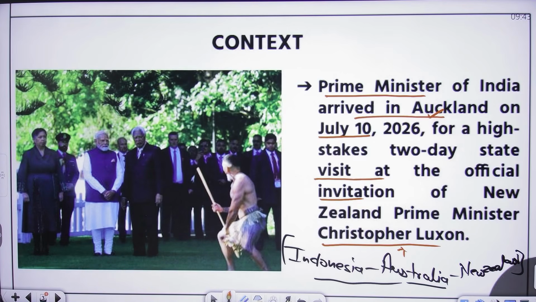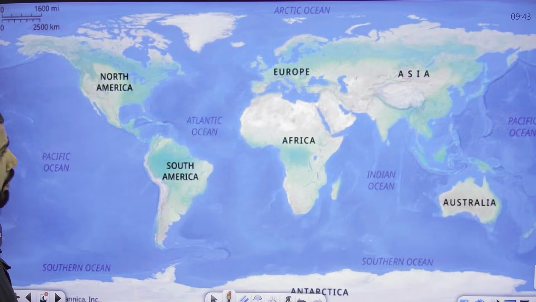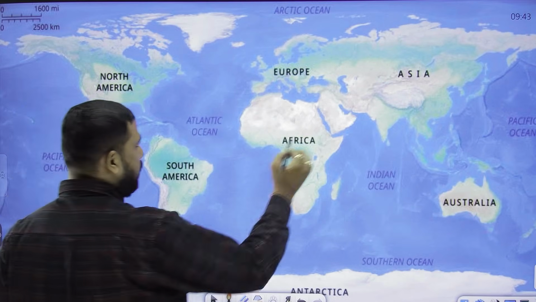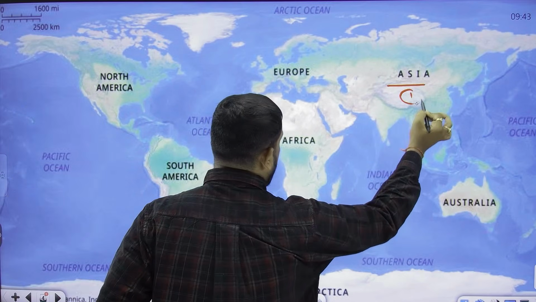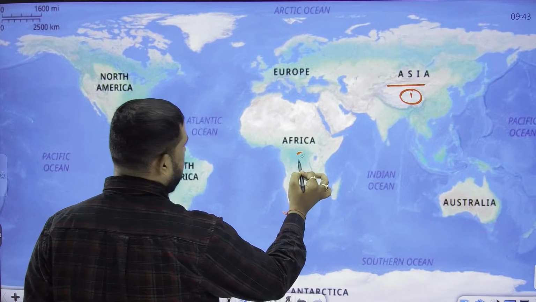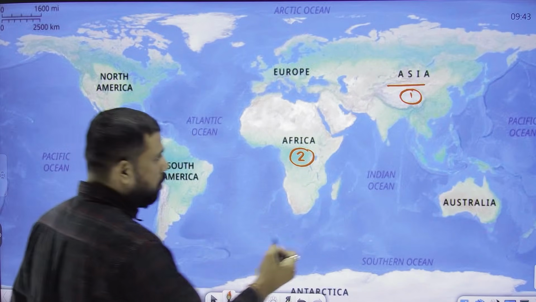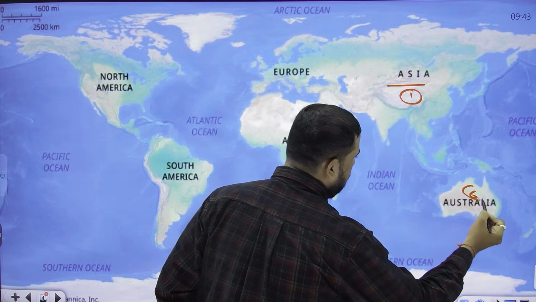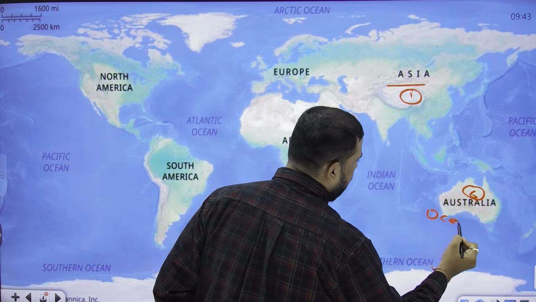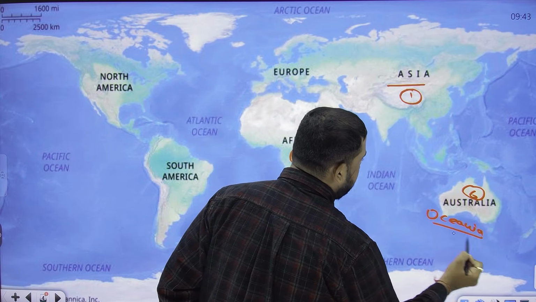Now moving towards New Zealand, where it is located. When you see the world map, there are different continents. This is Asia, which is the world's largest continent. Second, this is Africa. The smallest continent is Australia or Oceania, and New Zealand is a part of Oceania.